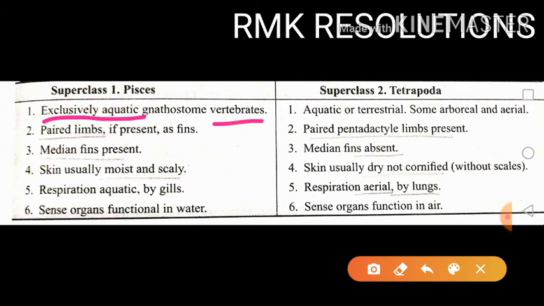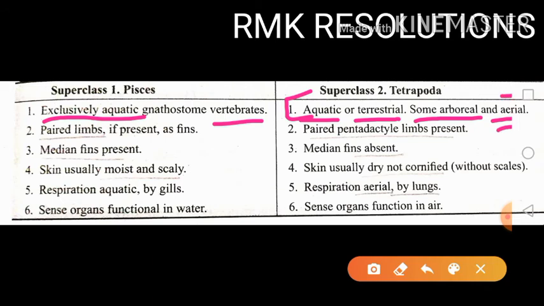And tetrapods have an aquatic mode of habitat and they also have a terrestrial mode of habitat, that is, they live on the land, and they also have arboreal and aerial modes of habitat. Arboreal means they live on larger trees, and aerial means they have the ability to fly. So tetrapods exhibit all these habitats.